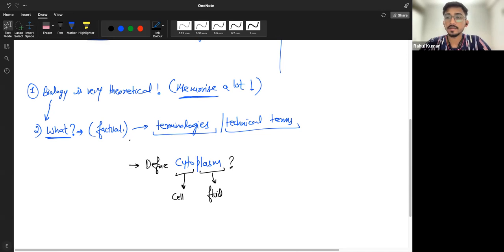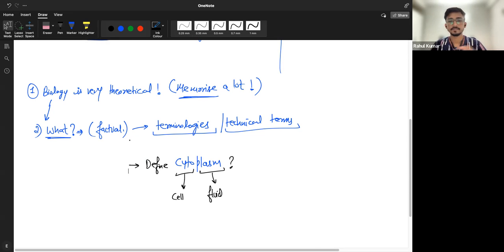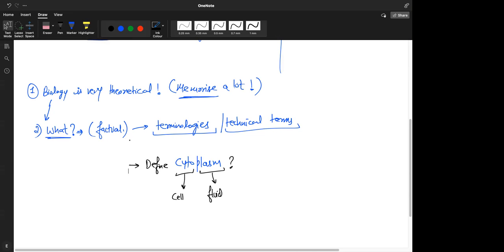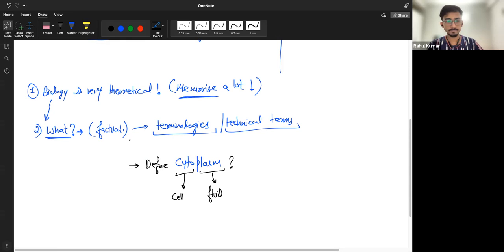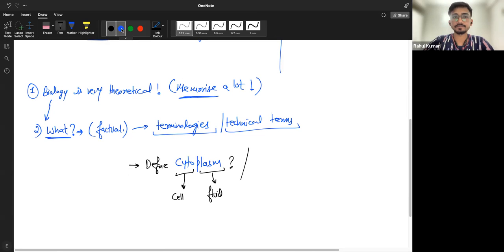The fluid content inside the cell. Yes, good. The fluid content of the cell that contains all the organelles and all the dissolved proteins is called cytoplasm. So this way, this whole definition becomes very easy for you, right? Because you know what the word means. You don't have to memorize any further.